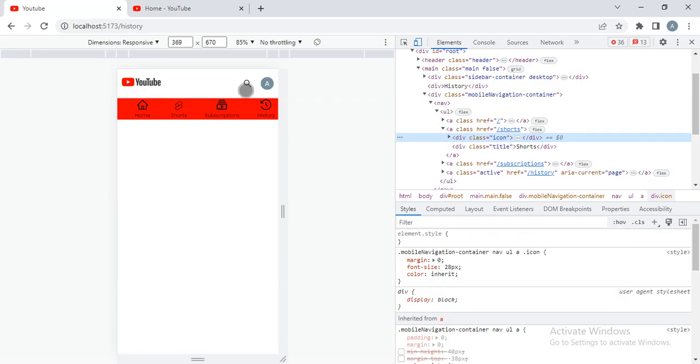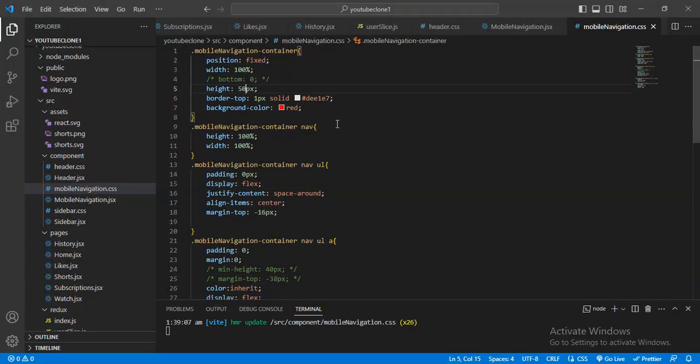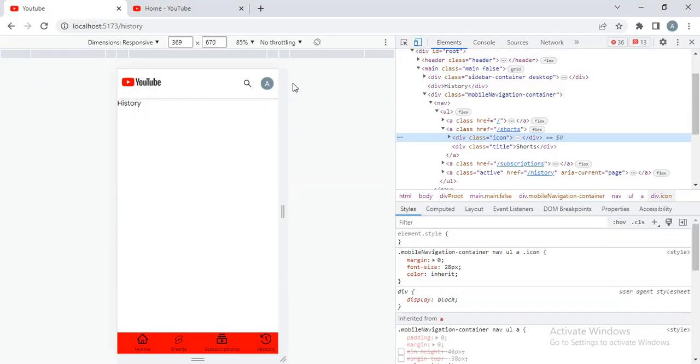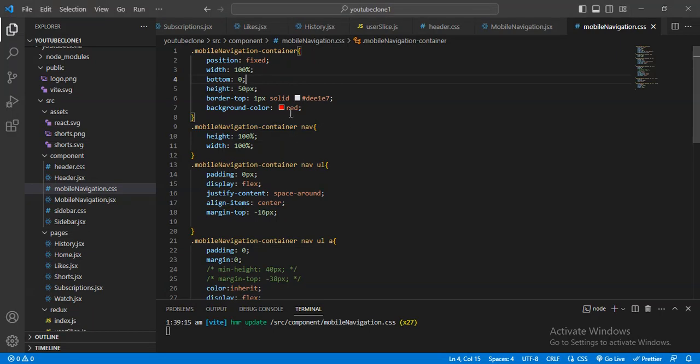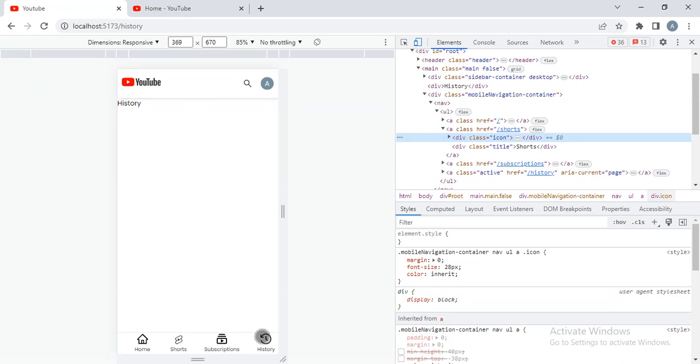And now I want to make this in the bottom. For that here I will just turn on this bottom. Yeah, now see it will be fixed here, and remove the background color. Yeah, now see it will be displayed like that when I click subscription.